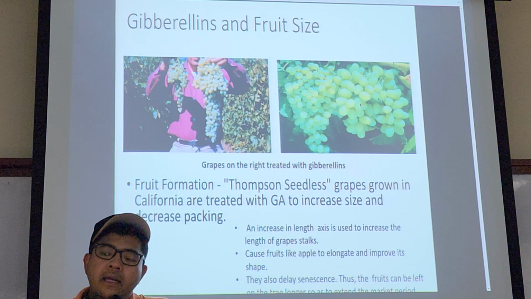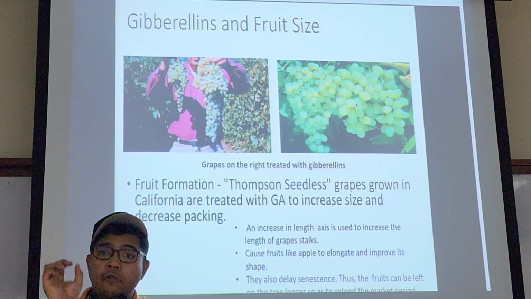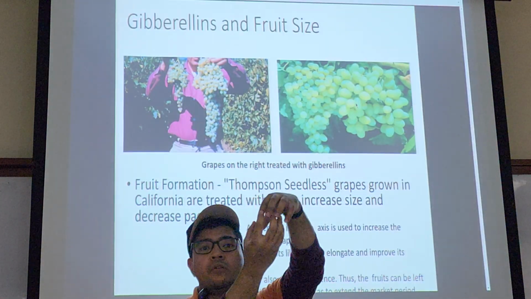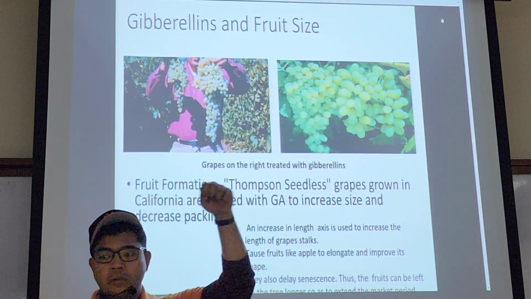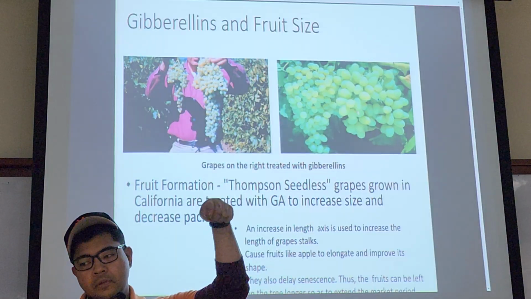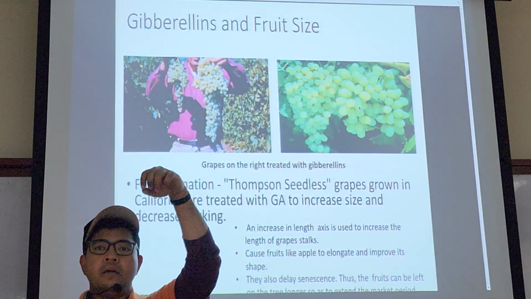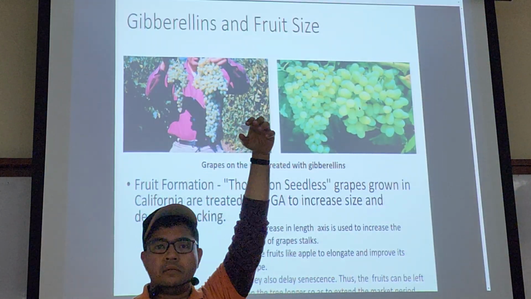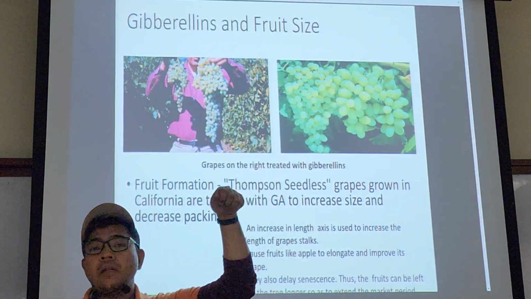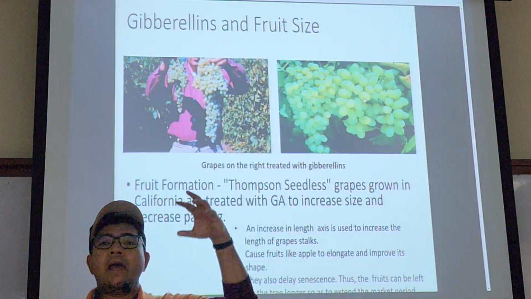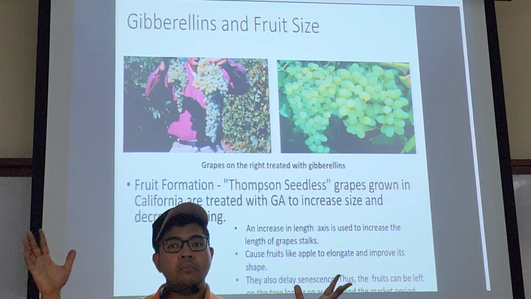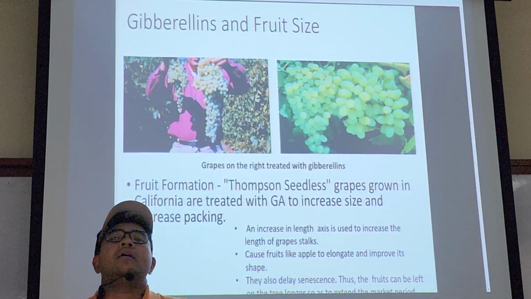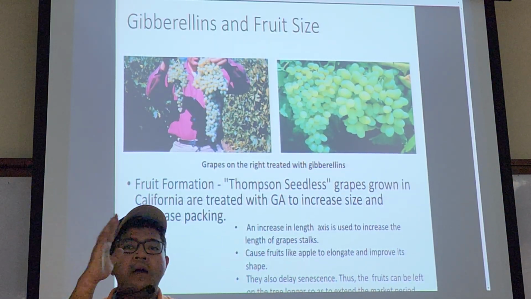GA not only elongates the individual fruit, it also elongates the bunch of the fruit. These grapes on a bunch, it causes the bunch to elongate as well. So when the bunch elongates, each fruit has more room to grow, more room to breathe, more space for everything.